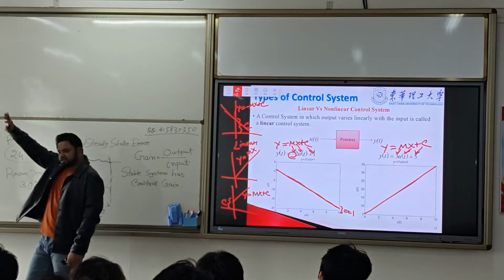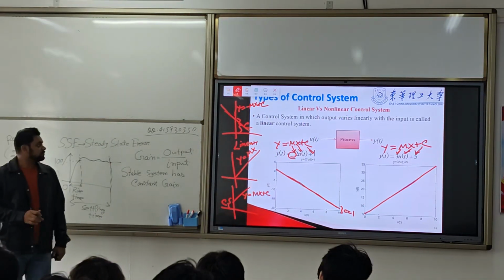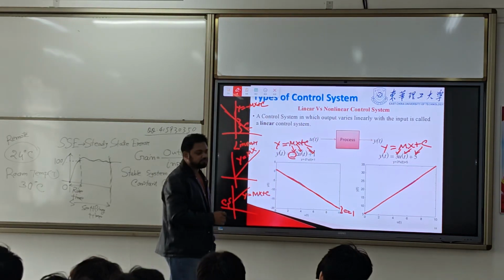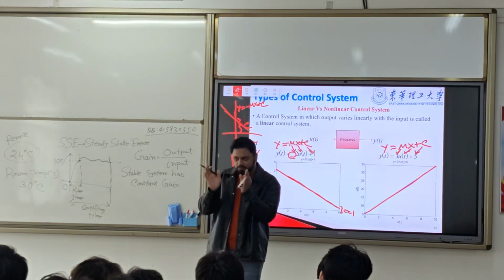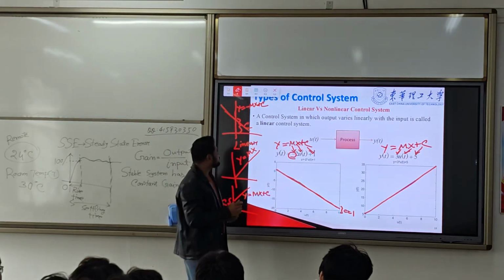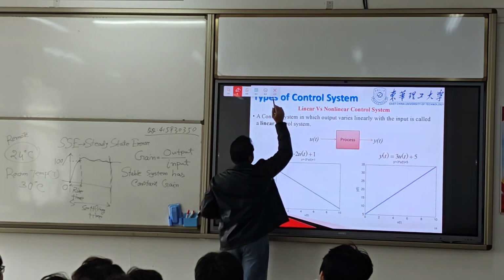So when the output is changing linearly with its input to a control system, that is called a linear control system. The input-output relation is linear. That's why we call it a linear control system.